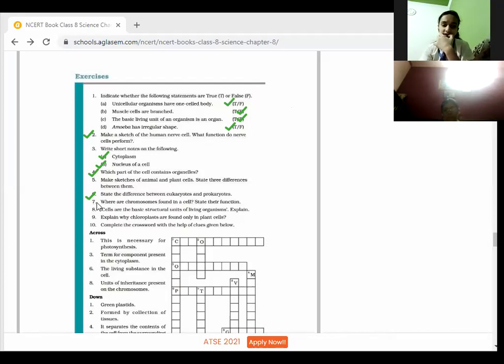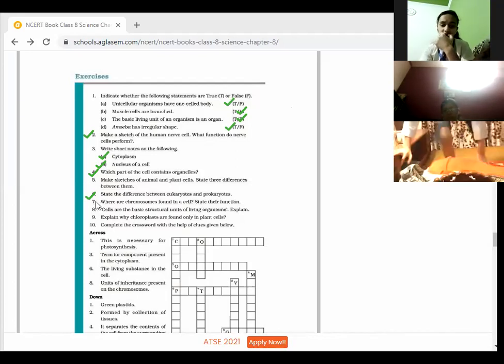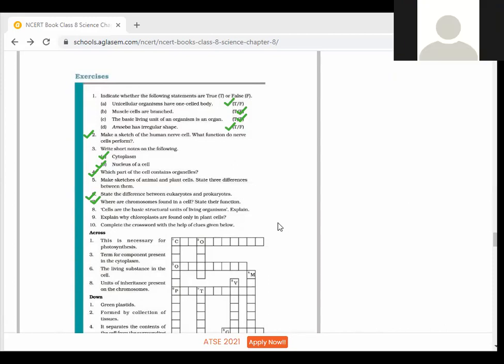Yes, chromosomes are present in the nucleus and they help in inheritance. They carry the characteristics from parents to the offspring. So 7th question done. 8th question, cells are the basic structural unit of living organisms. So you have to explain it. Why is it so? Why is it said? Yes, Khushi, can you tell?